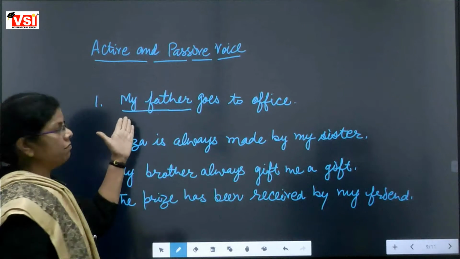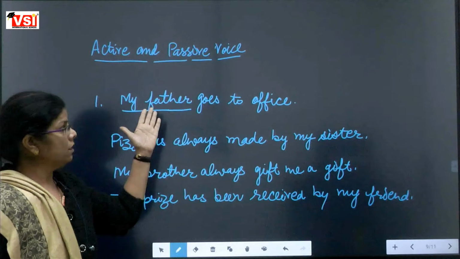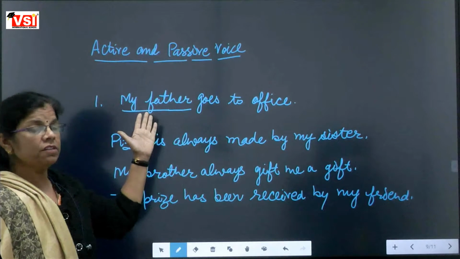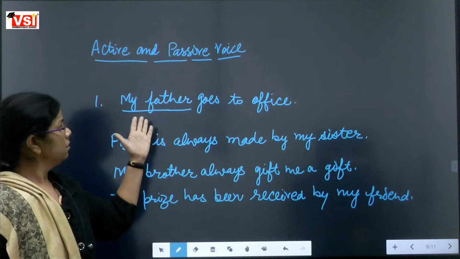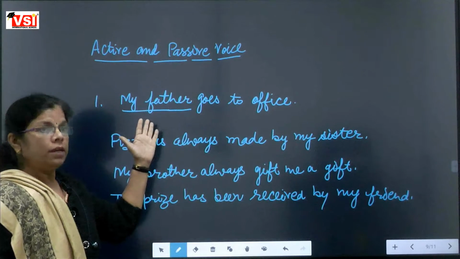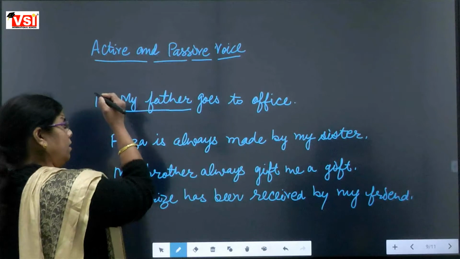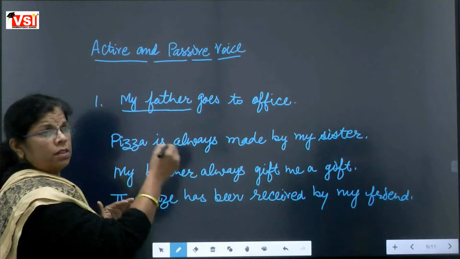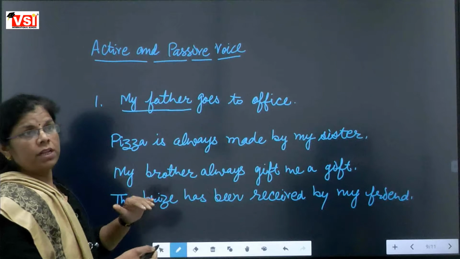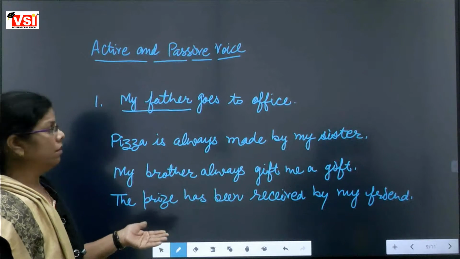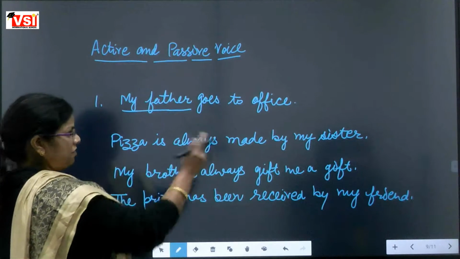That's why this kind of sentence is an active sentence, because the person doing the work is not receiving the work.